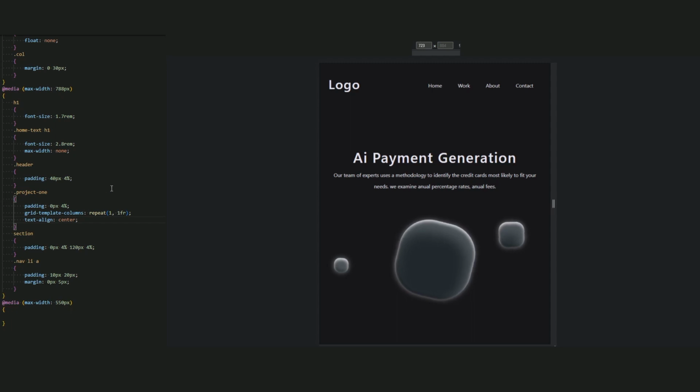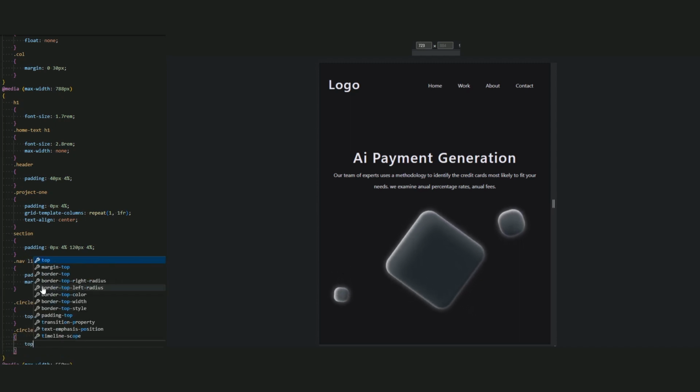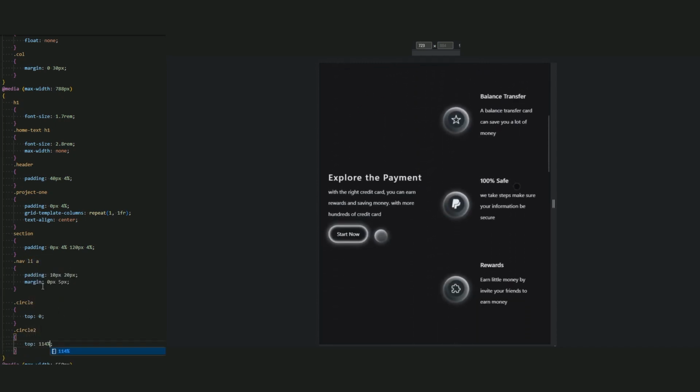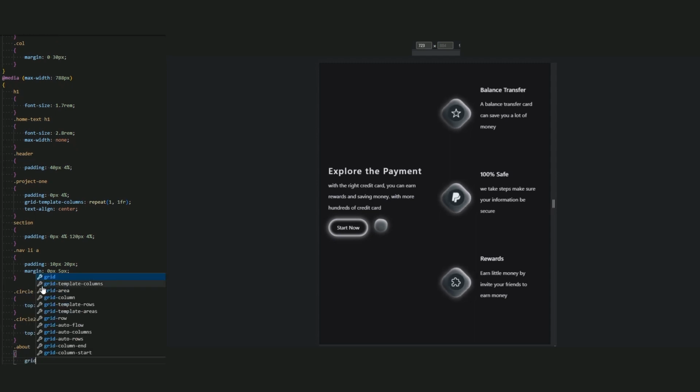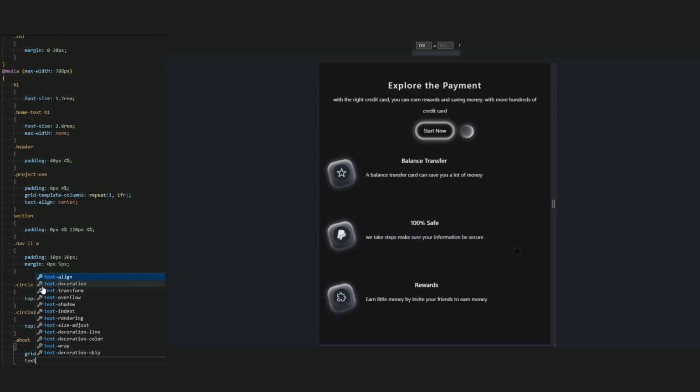Now the position of the circles is not good, I guess. What I mean by this, you can add a little top for this circle to have a better position. So call the circle and the top be 0. And for the second circle, add the top and be 114%. Yes. Good, now let's go for about, and call about in CSS grid template, be 1, 4, and text align center.